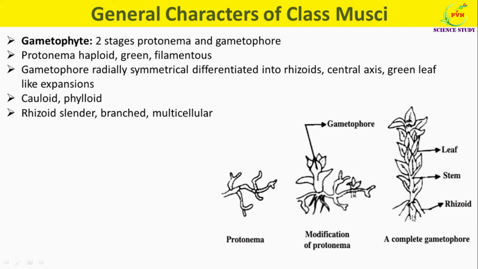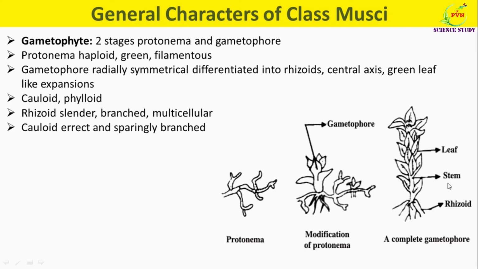The rhizoids arise from the base of the stem, as you can see here. They are slender, branched, multicellular with oblique septa between the walls. The functions of rhizoidal systems are absorption of water and minerals and fixation of gametophore to the substratum. The stem or the cauloid is usually erect and sparingly branched. The branches are never axillary but are either extra-axillary or lateral.